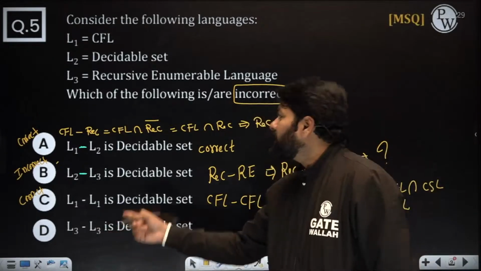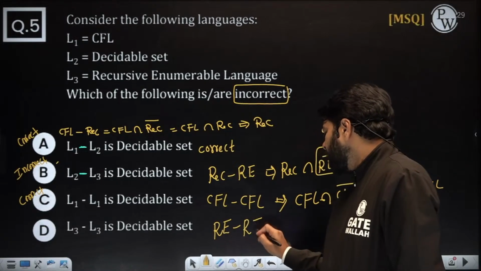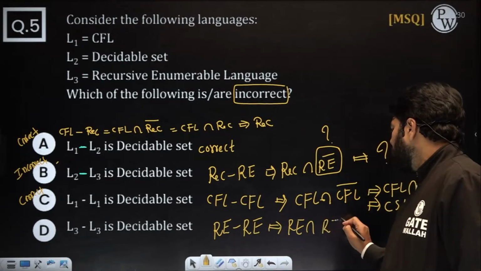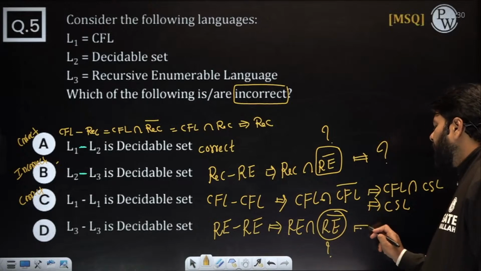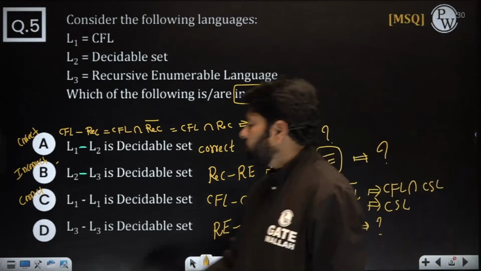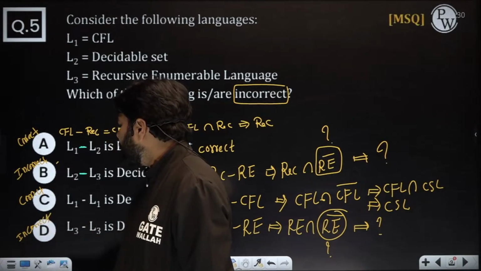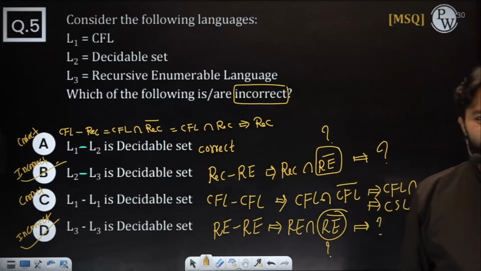And L3 minus L3, that is RE minus RE. Will you get decidable? RE intersection RE complement. Almost, if you observe, both are concluding the same. It could be anything. How can you say decidable? So this is also incorrect. Now look at the question, which one do you need to choose, correct or incorrect? You need to choose incorrect. So B, D should be the answer.